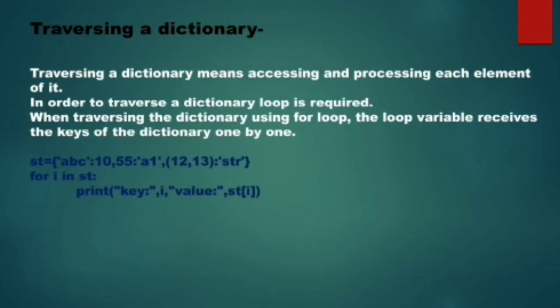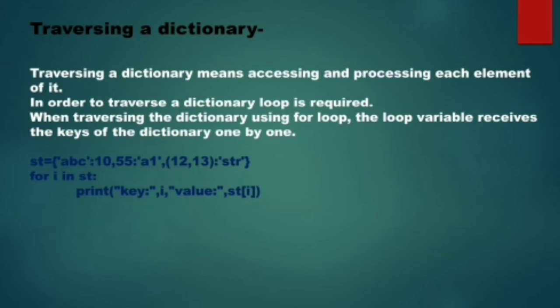Okay. Now coming to how we can traverse a dictionary. Traversing actually means we want to access or use each element of the dictionary starting from the very first element. So when we have to traverse a dictionary, we are going to use the concept of loop, right?